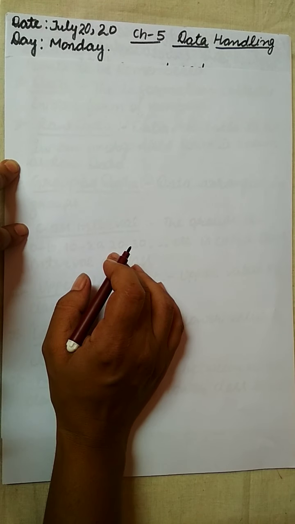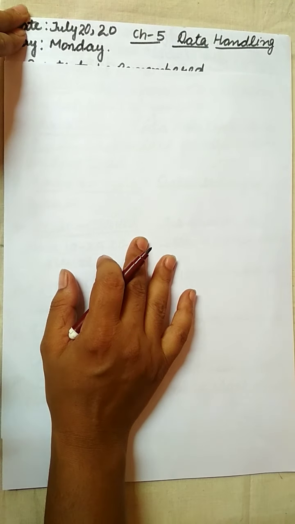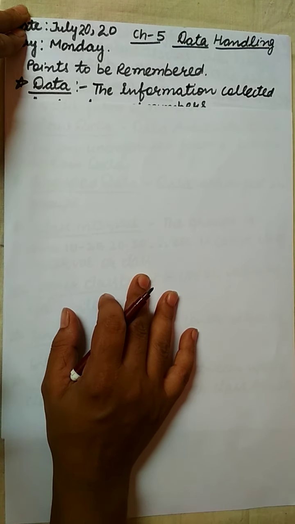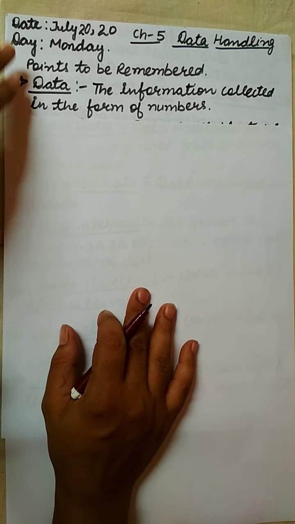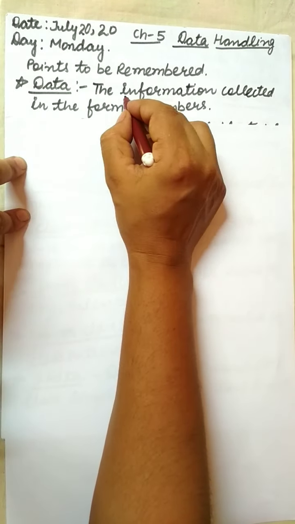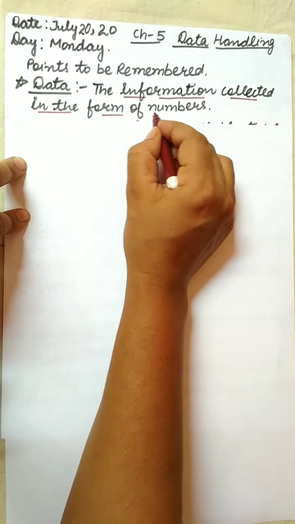In this video, we are going to continue with chapter number 5, data handling. Firstly, we will discuss the points to remember. The very first definition is of data. Data is the information collected in the form of numbers.